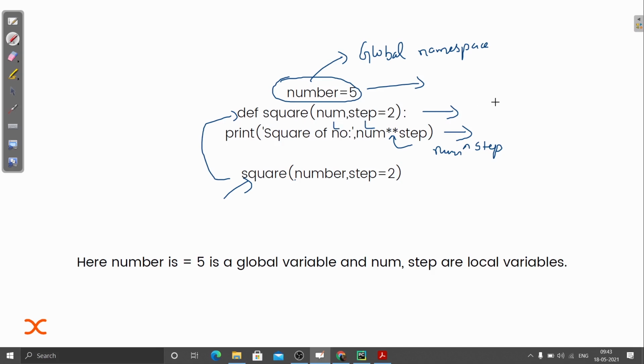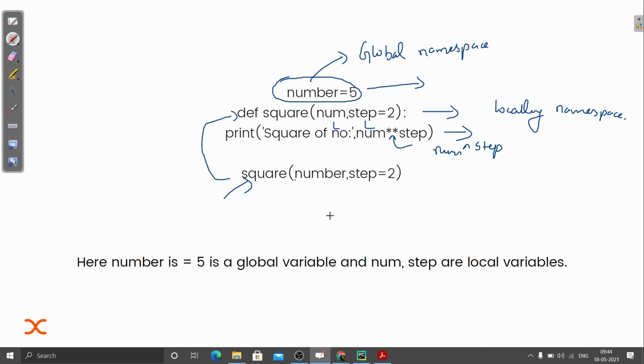So what does that mean? It means it is defined locally, or you can say the variables will be stored inside the local namespace. I hope this is clear, because it is a very easy concept, but it is a bit confusing and it is asked very frequently. You should have the concept clear.